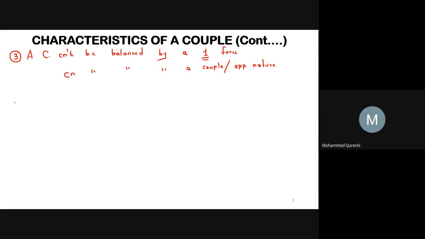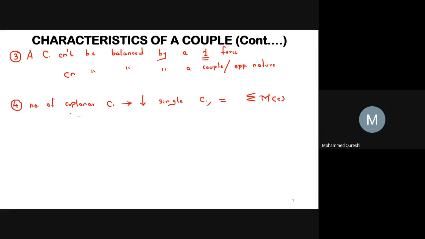Our fourth characteristic: if a number of coplanar couples are acting on the body, then they can be reduced to a single couple whose magnitude will be equal to the algebraic sum of moments of all the couples.